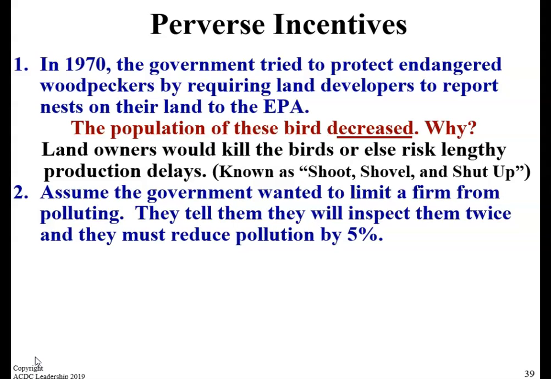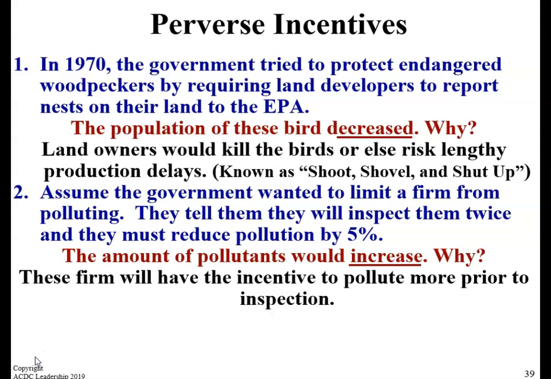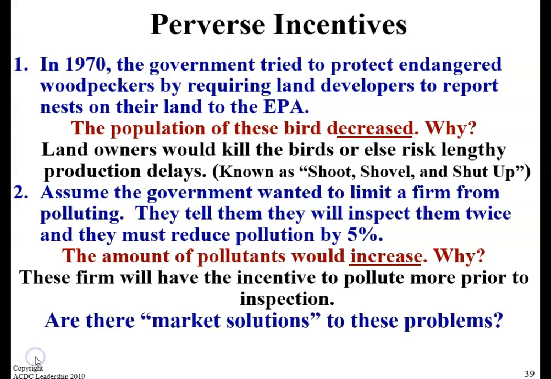Assume the government wanted to limit a firm from polluting. They tell them that they will inspect them twice and they must reduce pollution by 5%. The amount of pollution would actually increase because these firms will have the incentive to pollute more prior to the inspection. Are there market solutions to these problems?